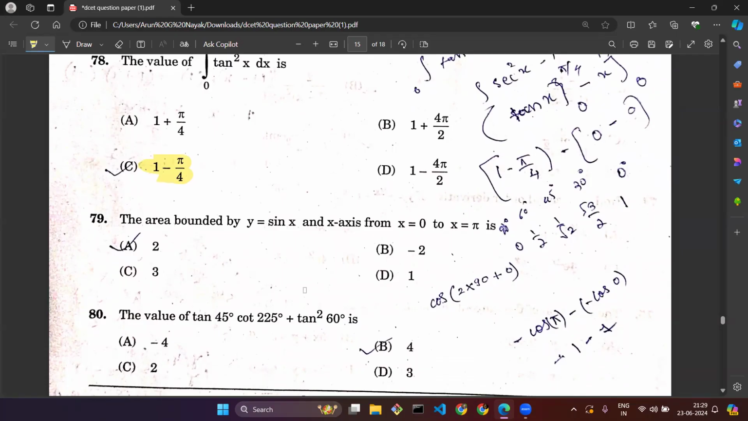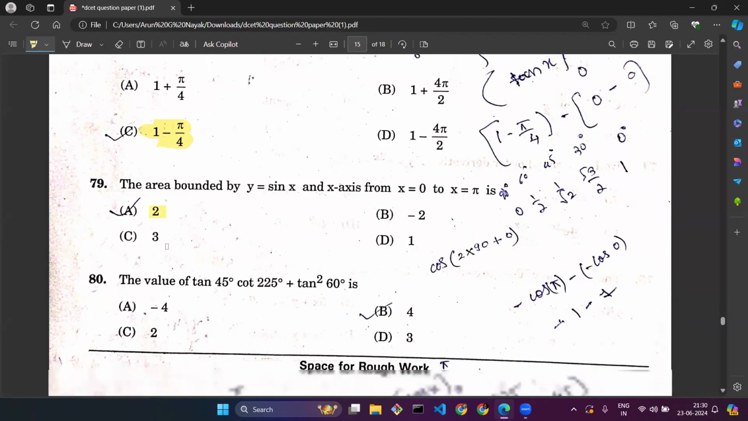Question number 79. The area bounded by y equal to sin x and the x-axis from x equal to 0 to x equal to pi. Again, a limit-related question, and the area bounded is a definite integral, that is, integration with limits. So the answer when you solve will be 2. The area bounded will be 2 units.